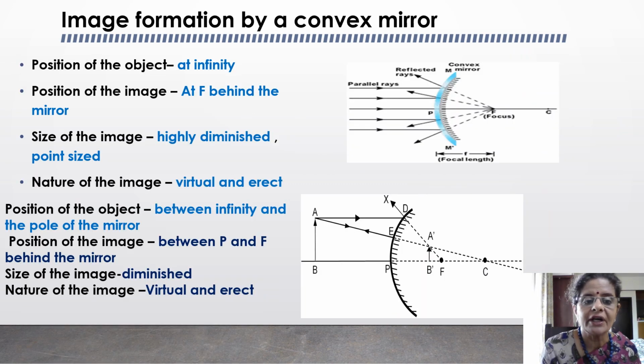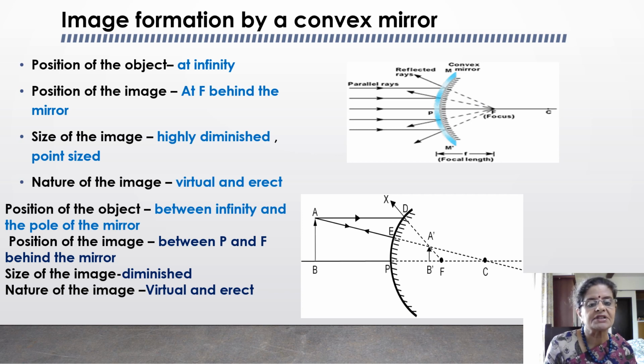We consider only two positions of the object for studying the image formed by a convex mirror. In the first one, the position of the object is at infinity, the position of the image is at F behind the mirror, because we know that F is behind the mirror in the case of a convex mirror. The size of the image is highly diminished and point-sized, and the nature of the image is virtual and erect.